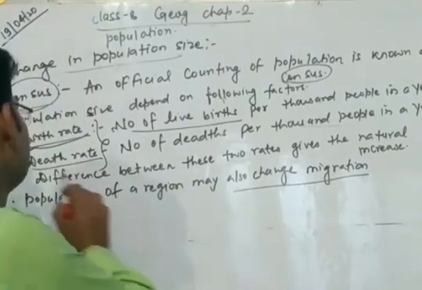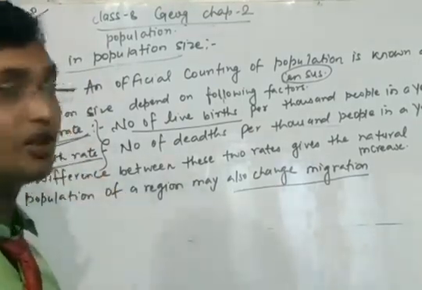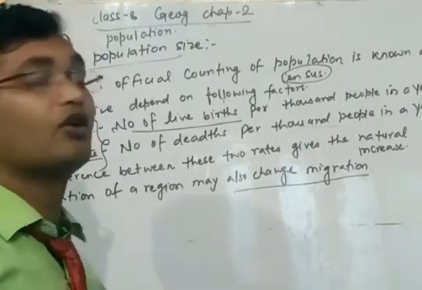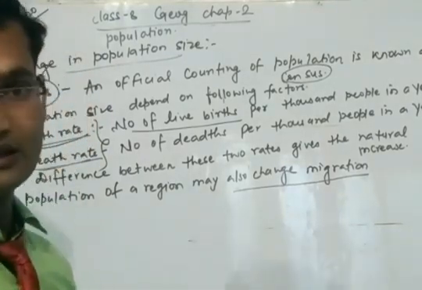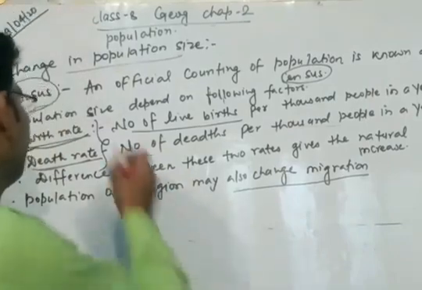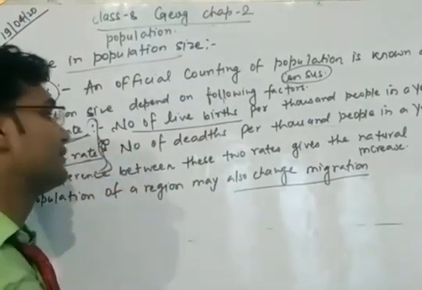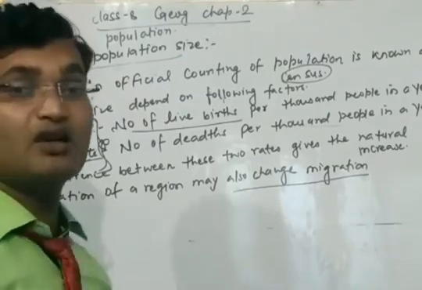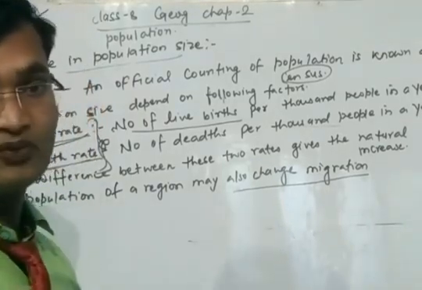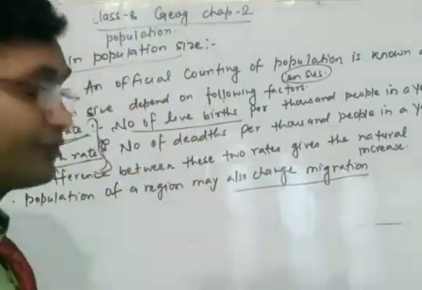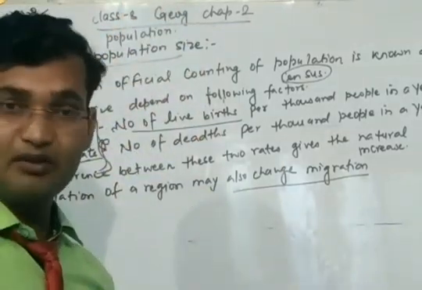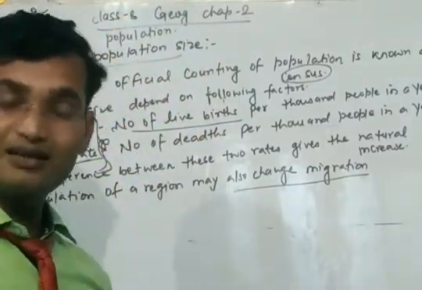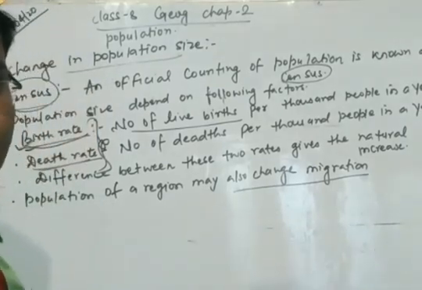And the next one is the death rate. Death rate is the number of deaths per 1,000 people in a year. And the difference between the birth rate and the death rate gives the natural increase in the population of the country. Okay, so if both are high, population will be high. If both are low, population will be low.